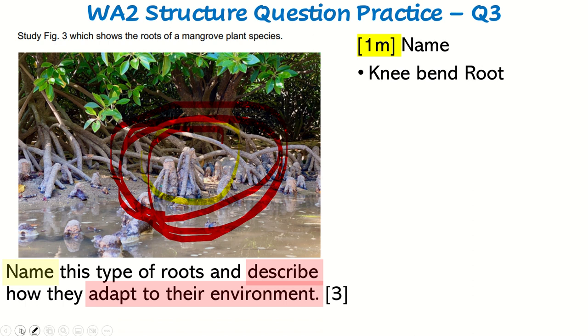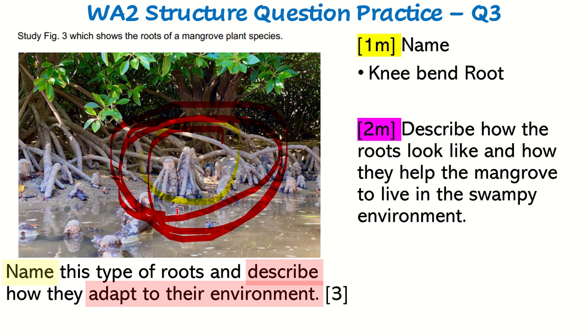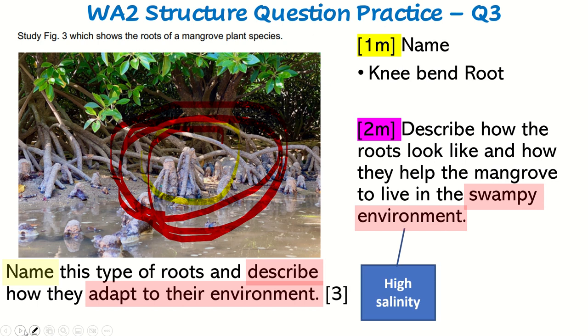Now, can you remember just now we said describe means tell me how it looks like? And in this particular question, they also want to know how they adapt to the environment. So describe how the roots look like, and how they help the mangrove to live in the swampy environment. So what is a swampy environment like? A swampy environment has high salinity levels.